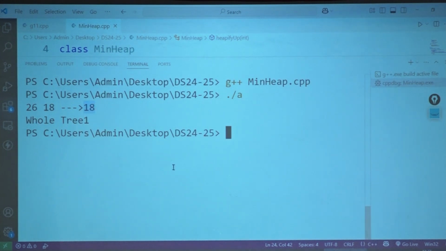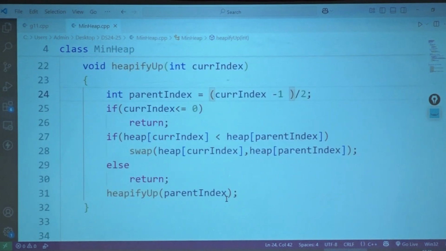When we insert all the elements, we have 1 as the minimum. Very simple.